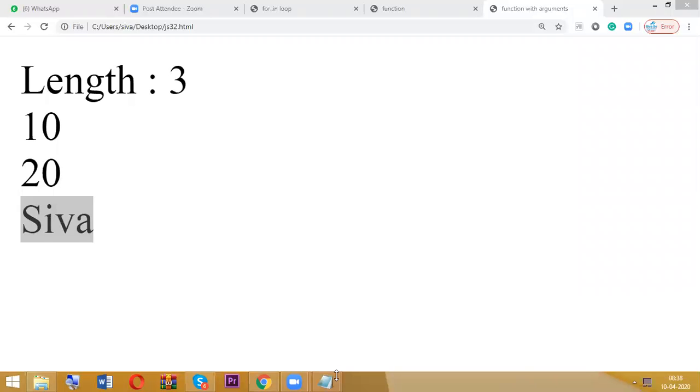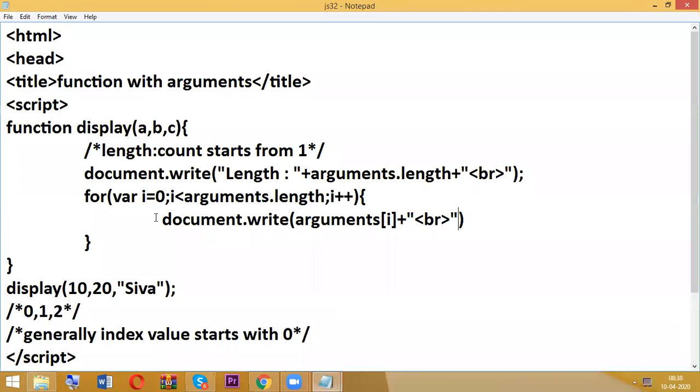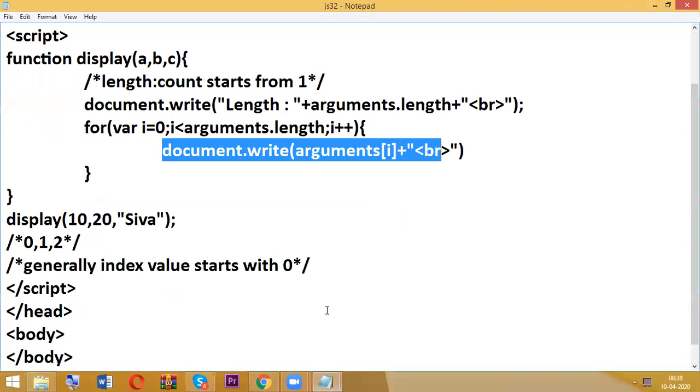Okay, so now here I'm able to display the output, but see the explanation part here.